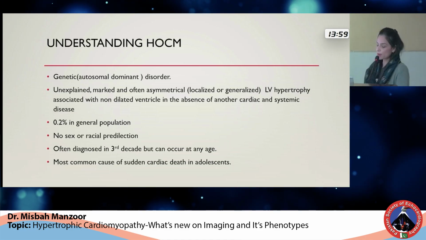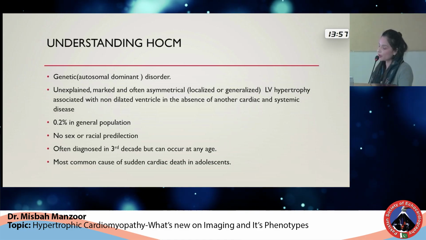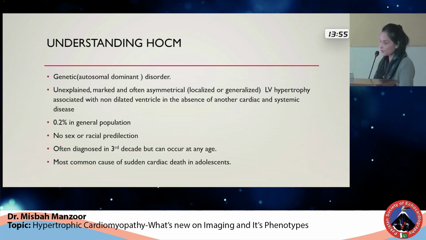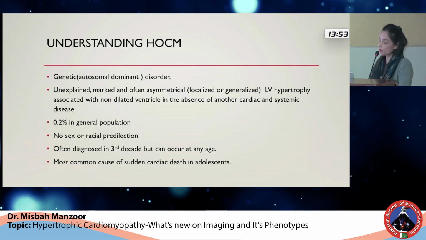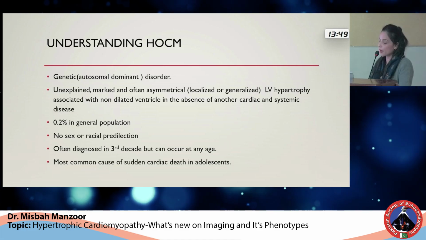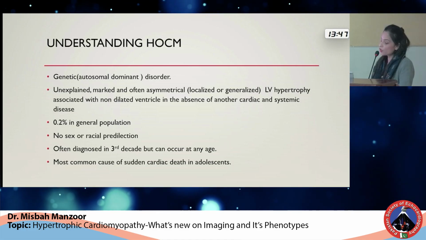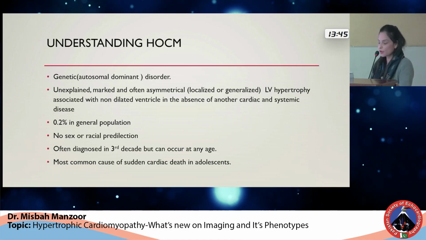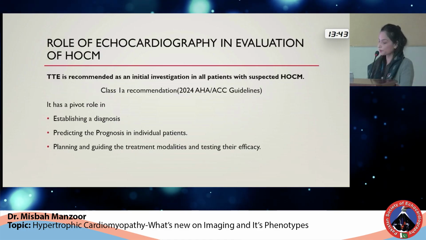Regarding its prevalence, 1 in every 500 individuals are affected by the disease. It has no gender or racial predilection. It is often diagnosed in the third decade of life, but it can occur at any age. It is the most common cause of sudden cardiac death in adolescents and pre-adolescents.